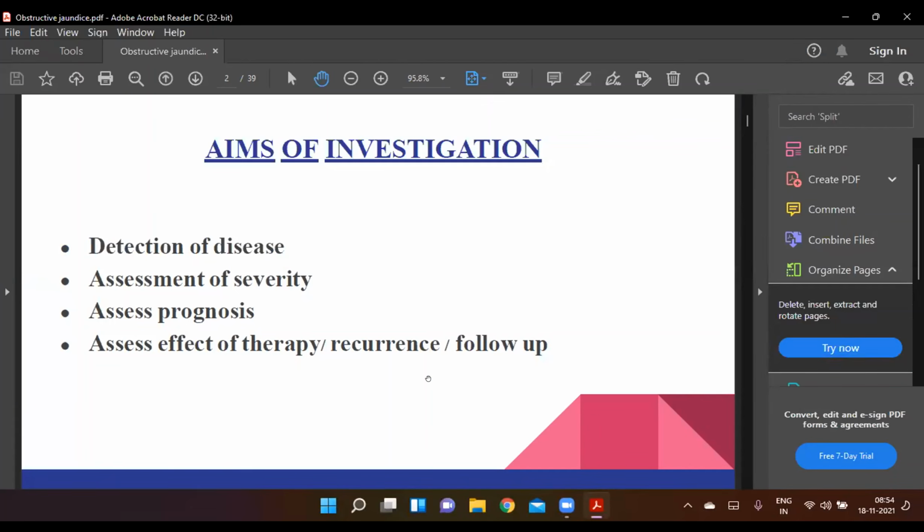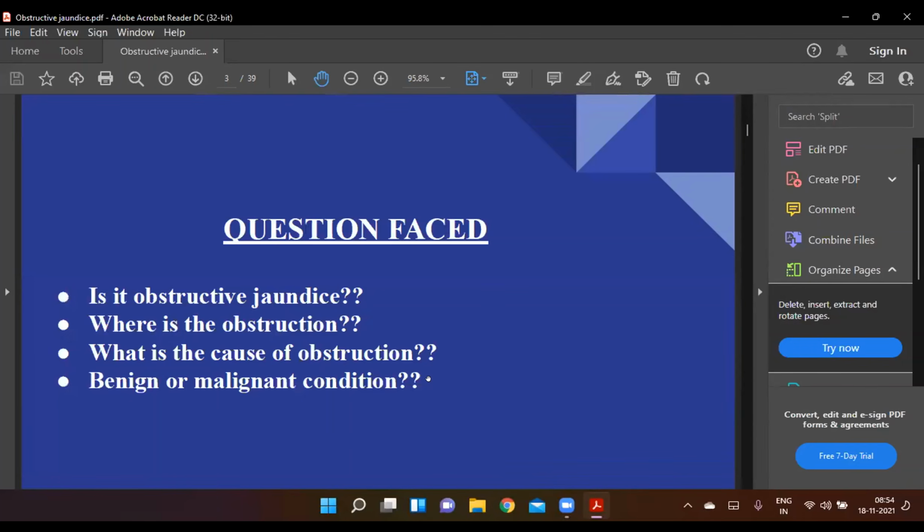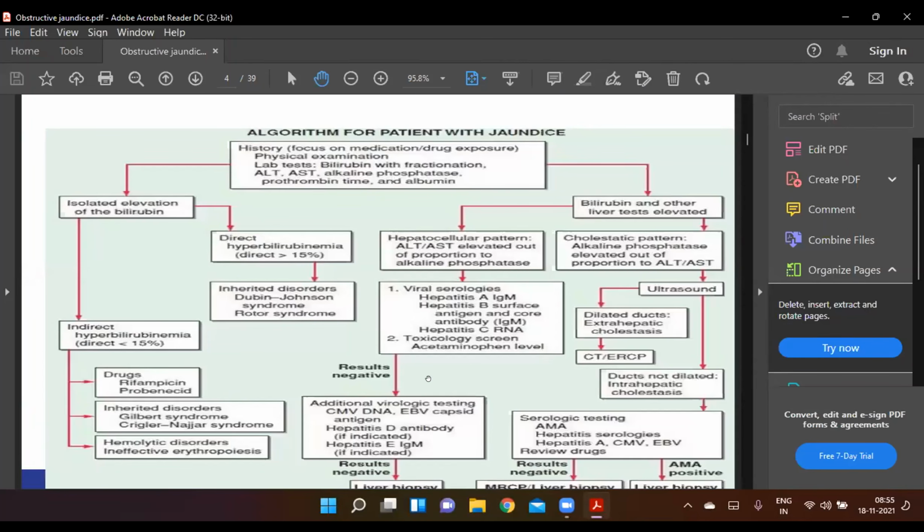The aim of the investigation should be the detection of the disease, assessment of the severity, assessing prognosis, assessing the effect of the therapy, recurrence, or follow-up. Now, the basic questions we face during our investigations are: is it obstructive jaundice? Where is the obstruction? What is the cause of the obstruction? Whether it is a benign or malignant condition. So here is the algorithm for the patient with jaundice.